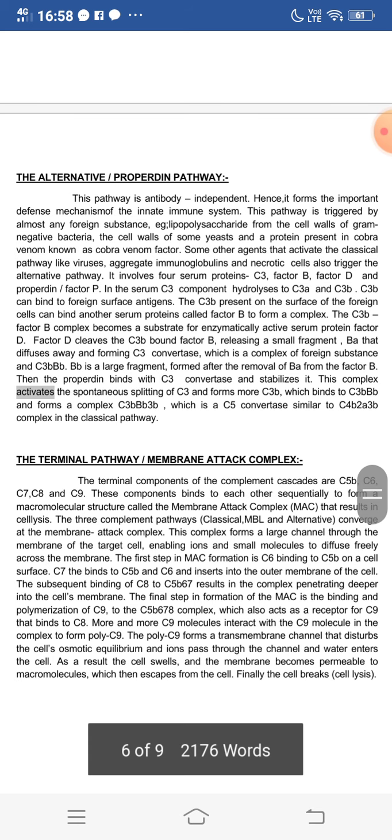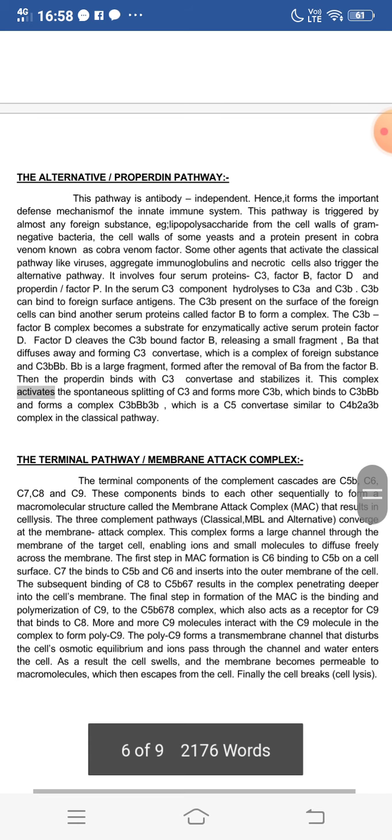C3b factor B along with factor D forms the C3 convertase, which is a complex of foreign substance and C3b capital B small b.